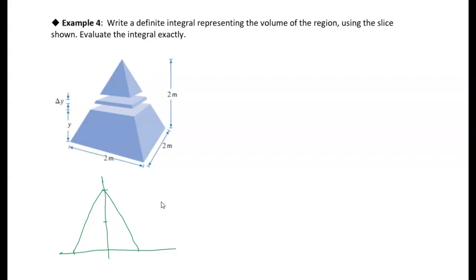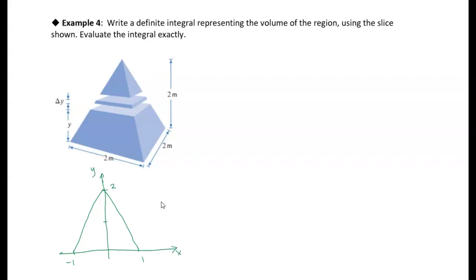That'll help give me the equation for how the width of each square is changing as I go higher and higher in the pyramid. So this is 1, this is -1, and this is 2. This is my y-axis, this is my x-axis.